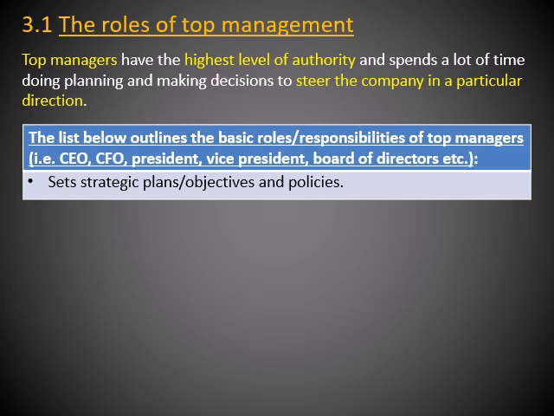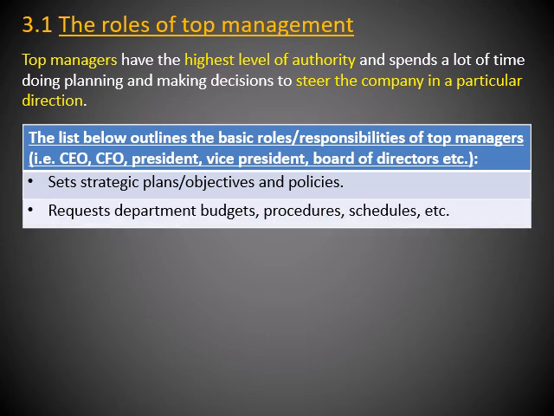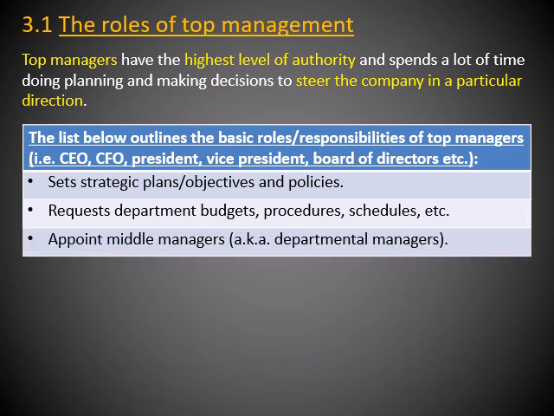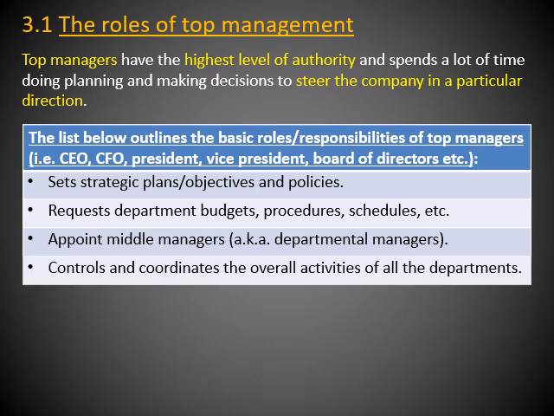The first one, they set strategic plans and objectives and policies for the company. They request departments to submit budgets, procedures, and schedules to top management. They appoint middle managers. In other words, the departmental managers are appointed by the top management.